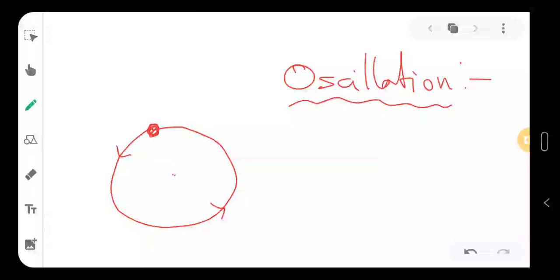An oscillation can be like this even. If somebody goes like this and again this, so if it is going like this and then coming back and then again going, if it is oscillating like this, then also this is oscillation.